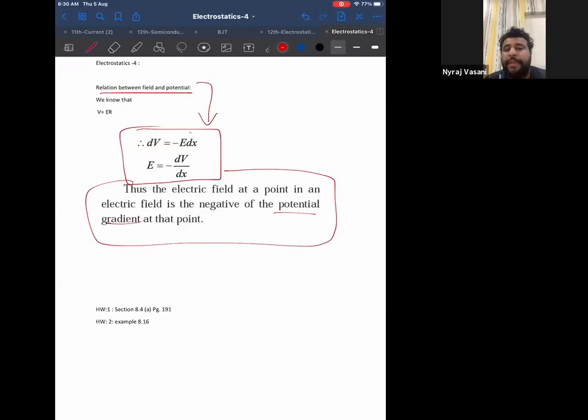So can I say anytime when the denominator is displacement, it is called gradient? And whatever is in the numerator, it will be called that gradient. For example, over here in the numerator, I have potential, so it is called potential gradient. If in the numerator I had velocity, it would be velocity gradient. You might have studied a lot of gradients in part 1 also. Viscosity gradient is there, velocity gradient is there. Here you have potential gradient. Gradient means anything divided by displacement. That is the meaning of the word gradient.